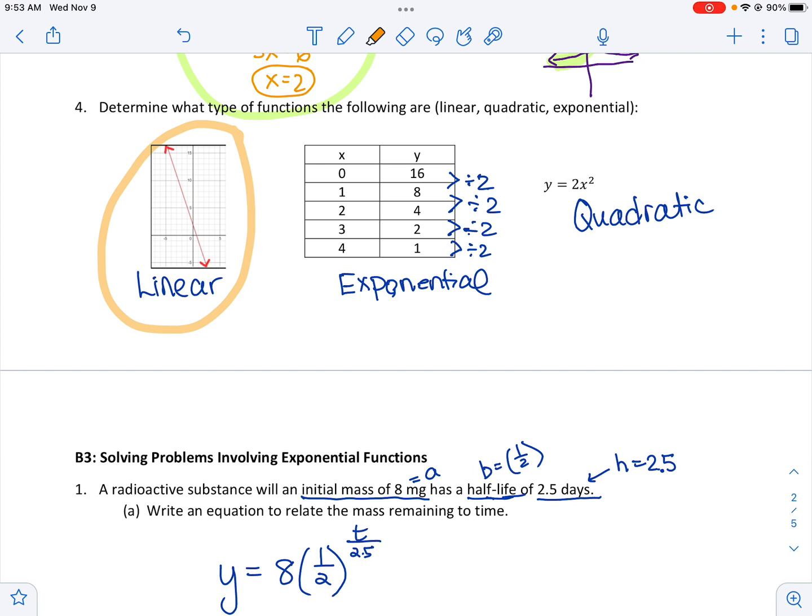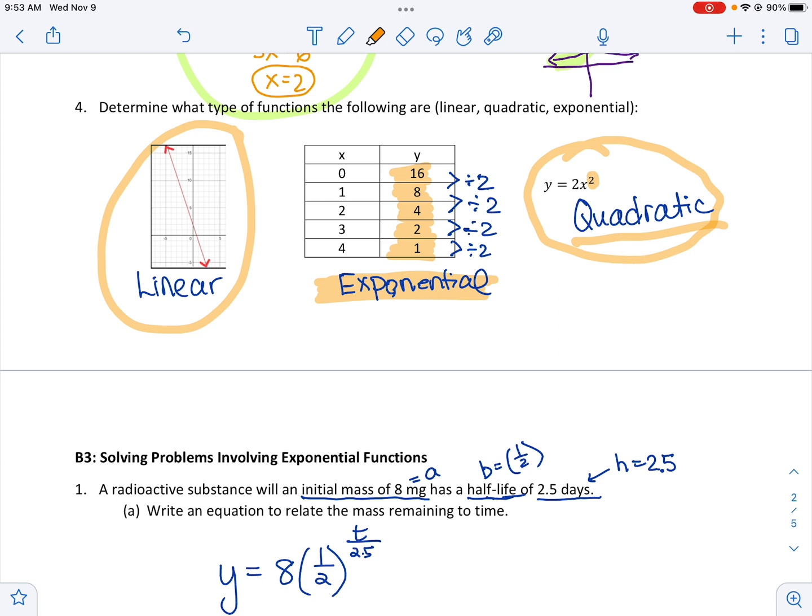I'm going to move on to the third one. We just did a unit on quadratics. So we should know that if we have a function that's a degree 2, we know it's quadratic. That's what a quadratic function looks like. So if we have an exponent of 2 as the highest exponent, that is a quadratic function. And then moving on, this is less familiar, exponential. We knew it wouldn't be linear or quadratic because the y values don't follow the pattern that linear and quadratic do. Linear would have the same first differences and quadratic would have the same second differences, which they don't have.